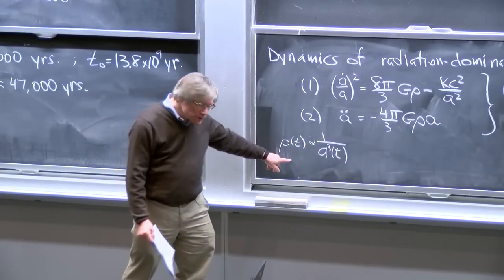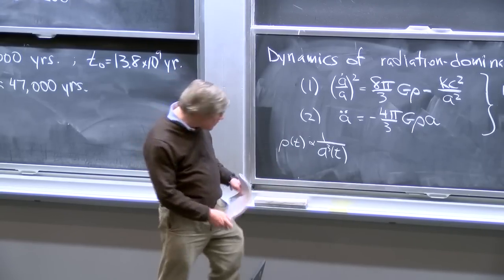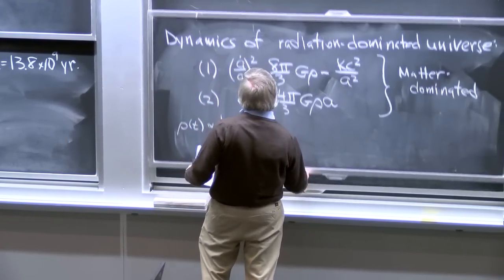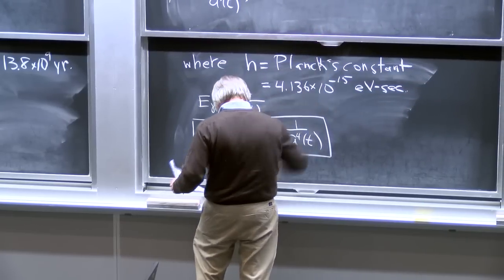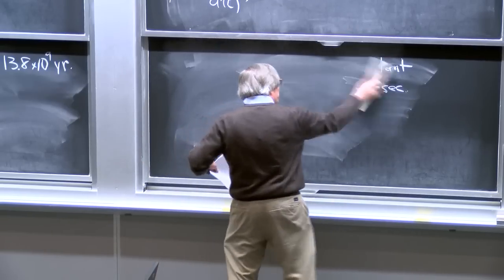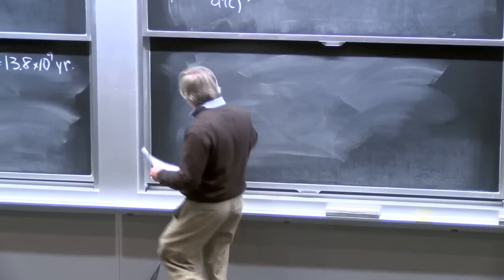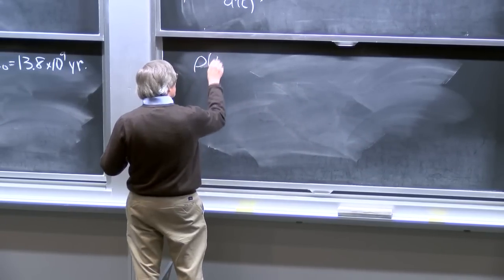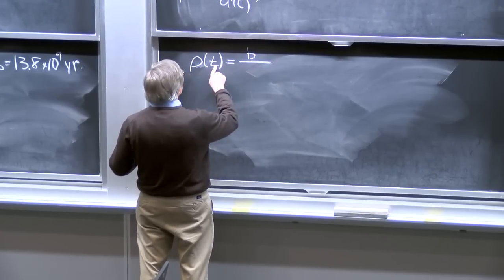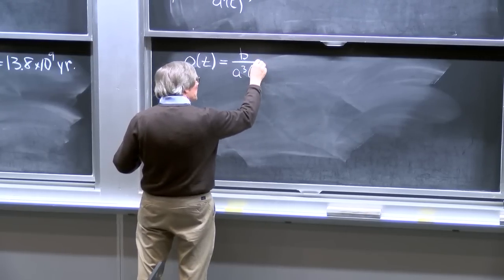This can be converted into a differential equation for rho. That is, we can calculate rho dot from this equation. And the way to see that is probably most easily to start on a new blackboard and write that equation not as a proportionality, since it's hard to differentiate a proportionality, but we can write in an arbitrary constant of proportionality, and then it becomes an equality. So I'm going to write the equation as rho of t is equal to some constant b divided by a cubed of t.